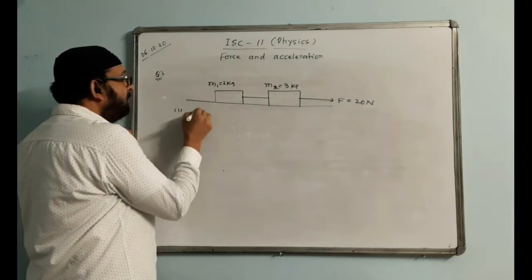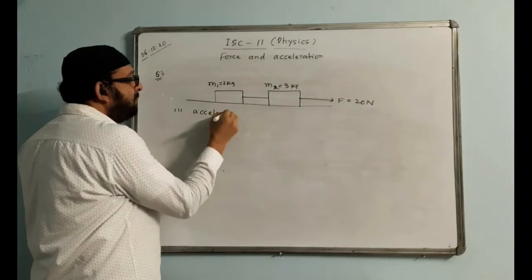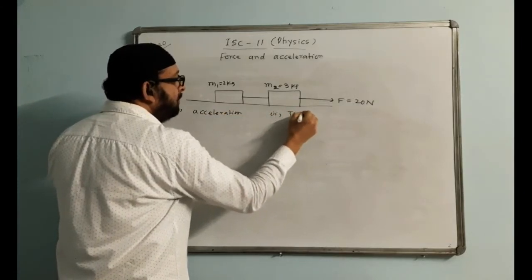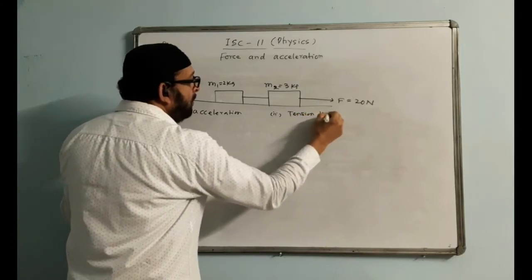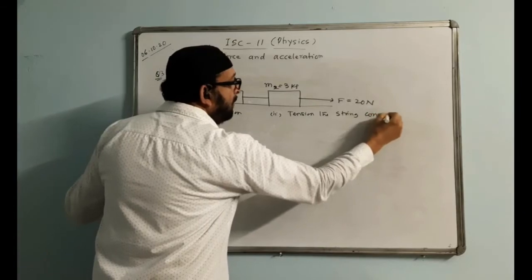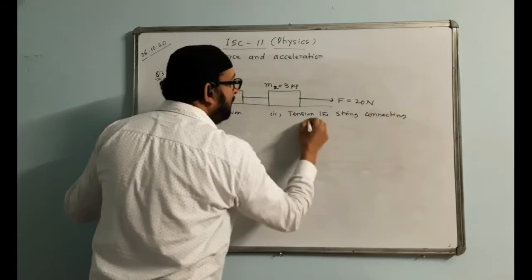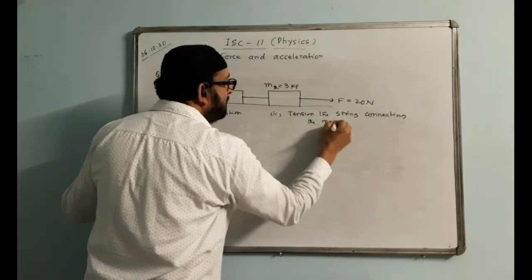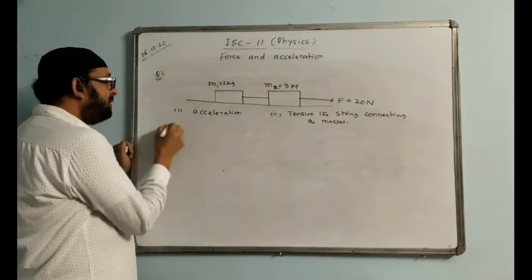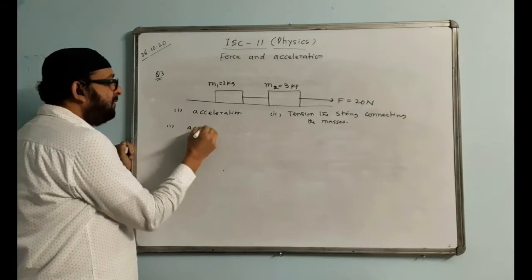First thing you have to do is find acceleration. The question says acceleration. Second part, tension in the string connecting the masses. First of all, we will find acceleration. In the first part, we are finding acceleration.